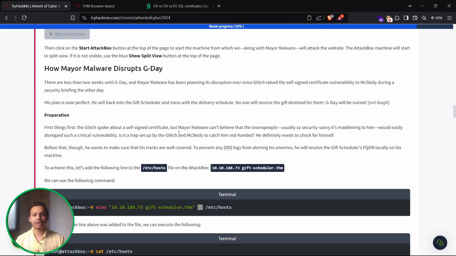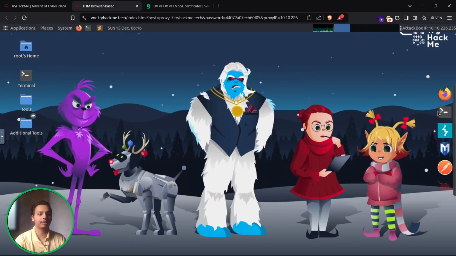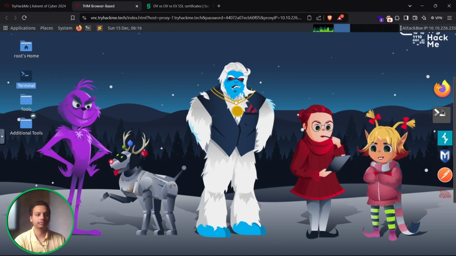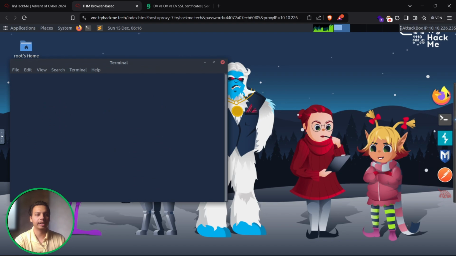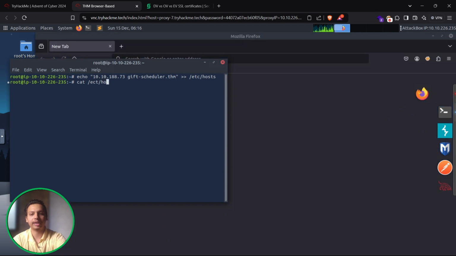So we have started the machines over here, and let's add this domain into our /etc/hosts by using this command. I have already started the virtual machine. Let me go to the terminal and also open Firefox in the meantime. Let's paste the command and see. Okay, now just check it by verifying /etc/hosts.